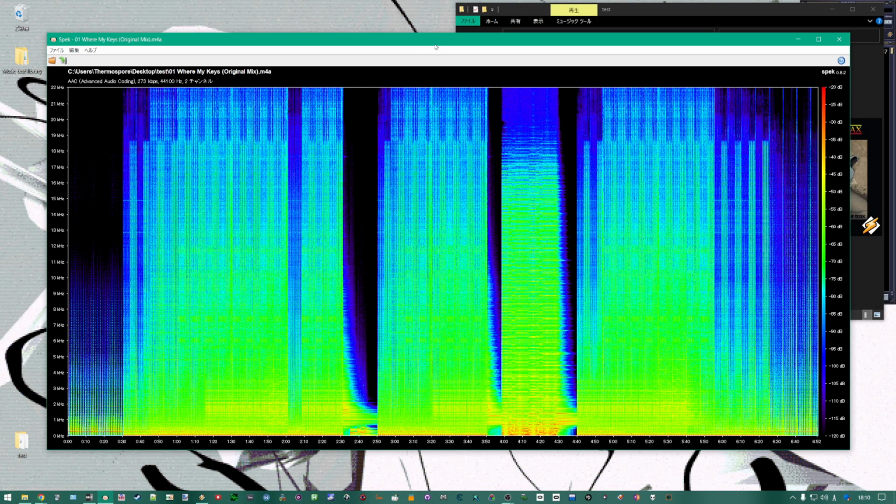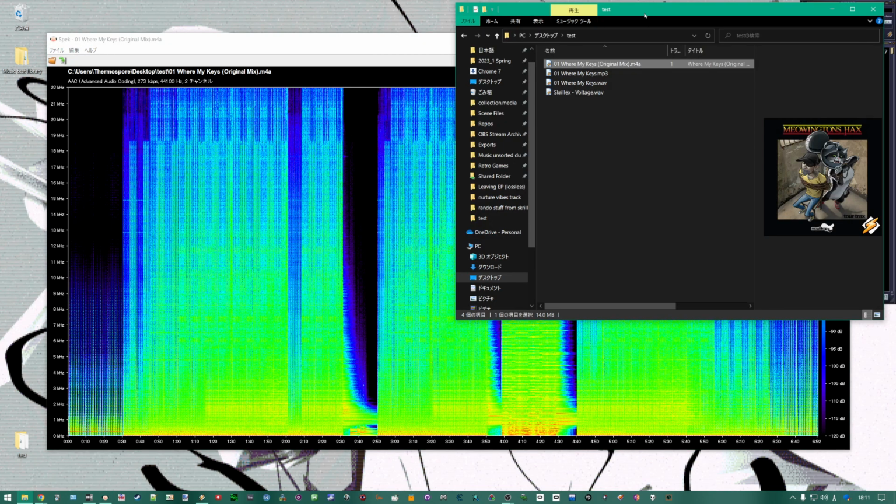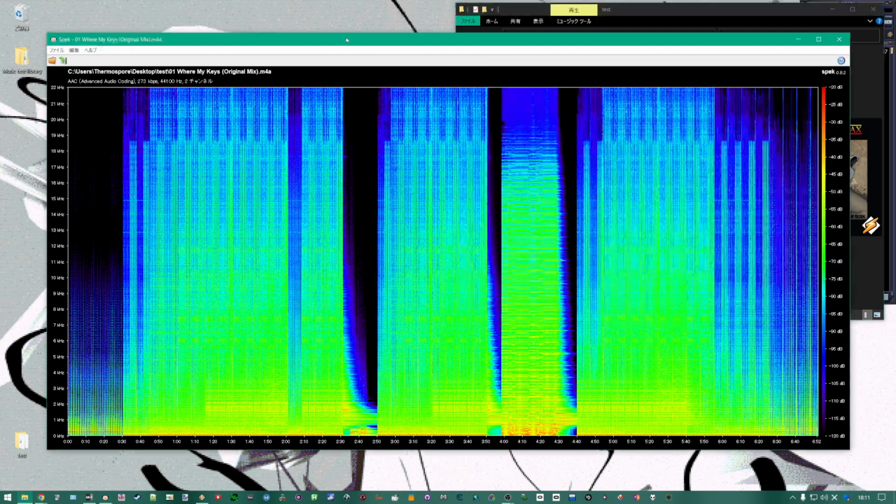Another problem is we're only looking at the center channel right now. So this is a stereo audio file. You've got left and right audio, or you could look at it as center and sides. We are only looking at the center channel, but the sides are what get hit really hard during compression. So we want to look at the sides, and we want to zoom in a lot more.